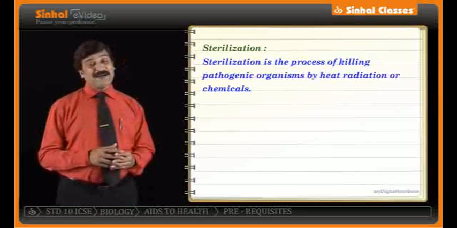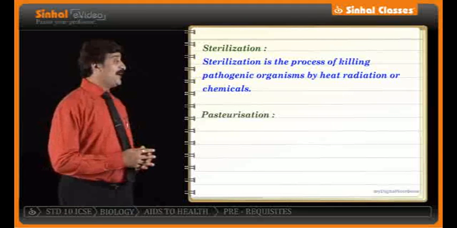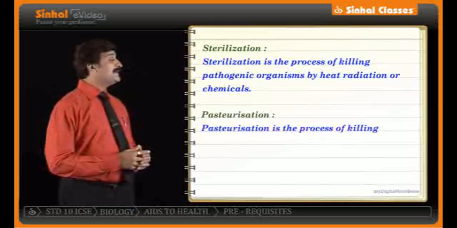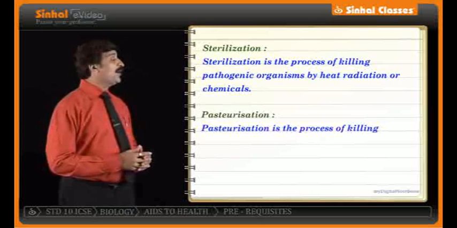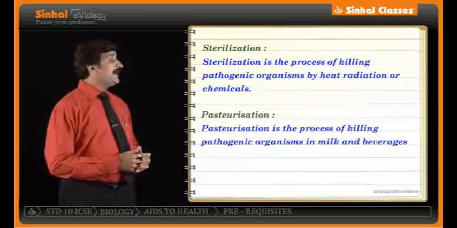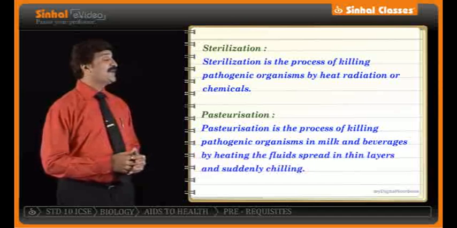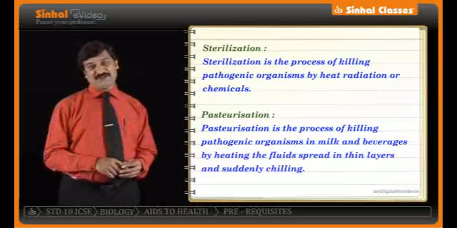But what is pasteurization? Pasteurization is the process of killing pathogenic organisms in milk or beverages by heating the fluid spread in thin layers and suddenly chilling.